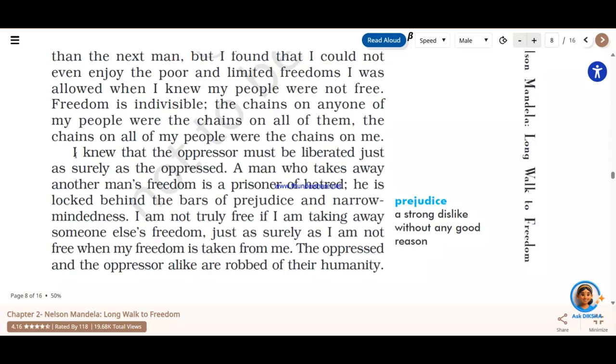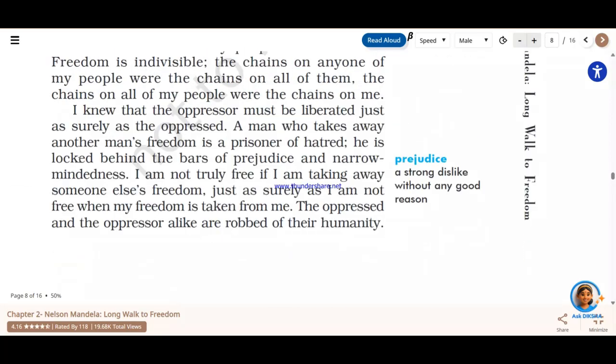So Nelson Mandela says this, about prejudice and narrow-mindedness: "I am not truly free if I am taking away someone else's freedom." If someone is taking someone else's freedom, that means they are trying to curtail the basic rights of another human being. "Just as surely as I am not free when my freedom is taken from me, the oppressed and the oppressor alike are robbed of their humanity." Both of them are to be liberated, and both of them are actually prisoners of hatred.